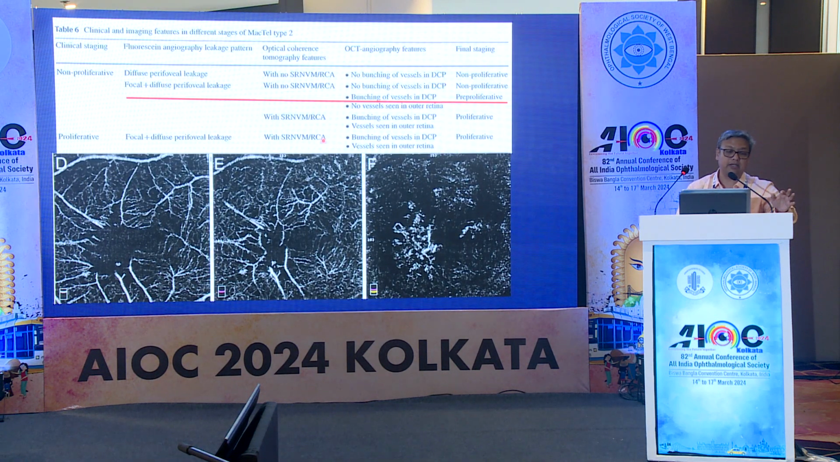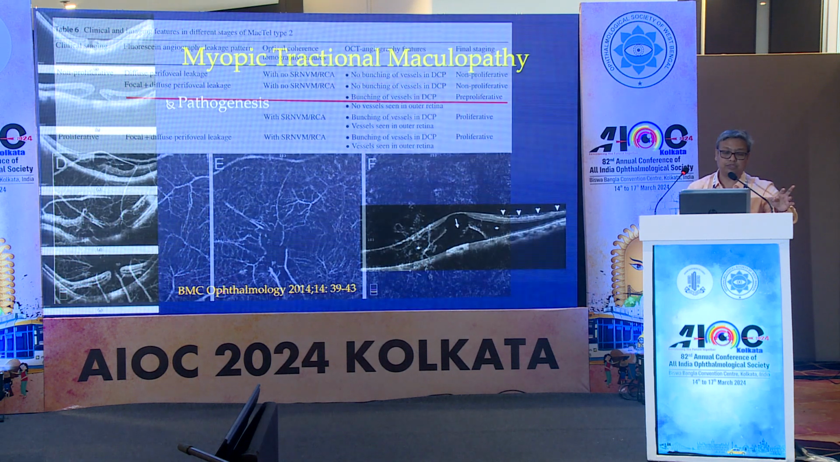This is a publication by Ramesh, which shows there is a pre-proliferative stage of MACTEL, which can be detected by doing OCTA, where you can see in the DCP a crowding of the blood vessels in the deep capillary plexus. It is an indication that the patient can develop CNVM in future.